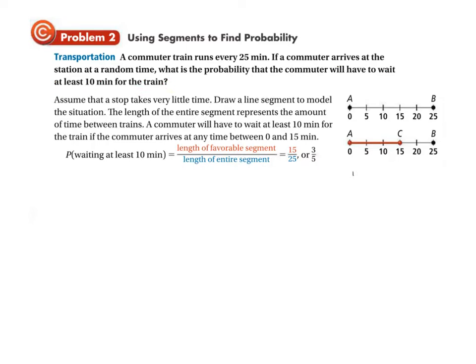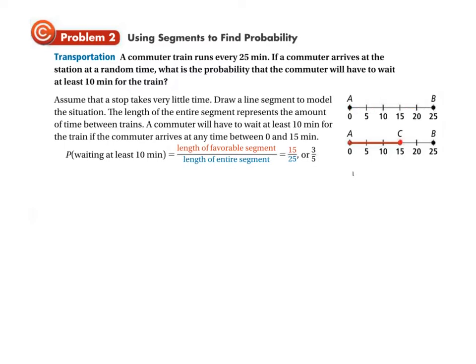Here's this number line that represents those 25 minutes. Here at the end, at 25 minutes, this is the amount of time since the last train left. So this is 0 since the last train left. If the person arrives within here, 15 to 25 minutes, they are going to wait 10 minutes or less, right? So it says at least 10 minutes, that means all the times where you didn't get there within 10 minutes of the train arriving. So you have to wait at least 10 minutes.